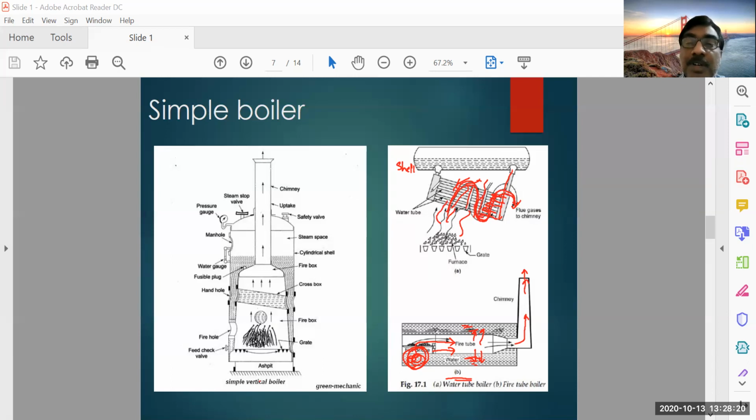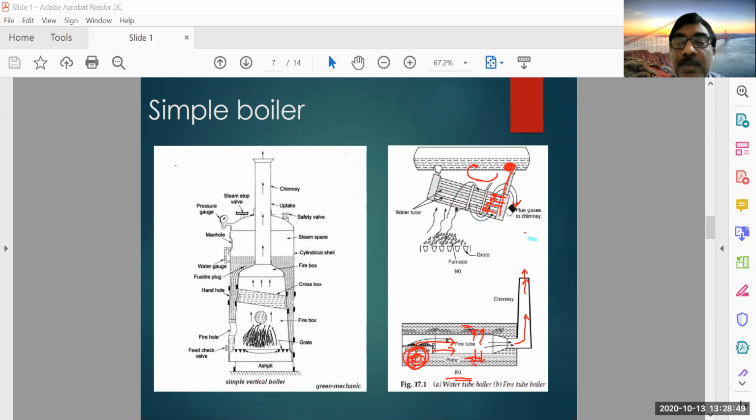The heated water will be coming up from this side, and due to density differences it will go up, and low temperature water will be here, and high temperature water will be here. So the water will be circulating by natural circulation. So this is the typical arrangement of a water tube boiler and fire tube boiler.